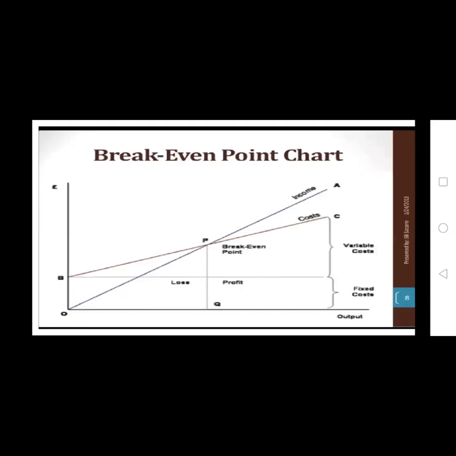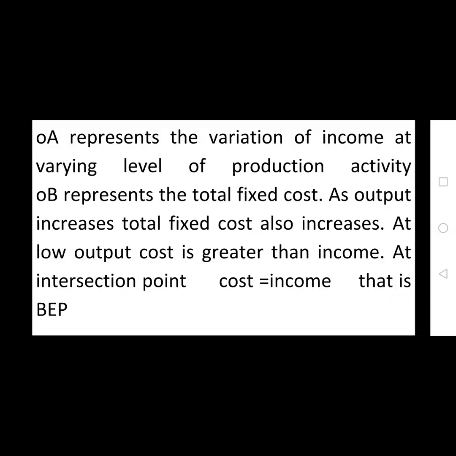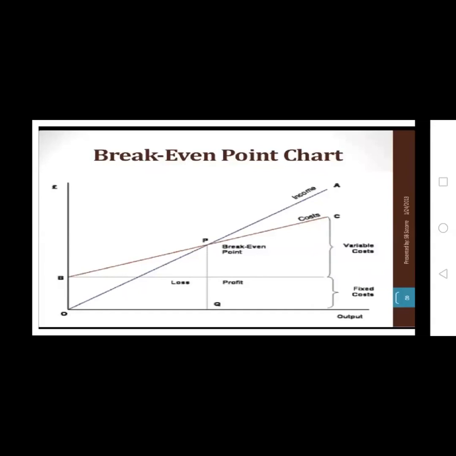So this is the break-even point chart. It shows the fixed cost, variable cost, break-even point, profit and loss. Here P is the break-even point. After crossing the P, there is profit. At the P, there is no profit and no loss. Below the P level, there is a loss to the company.